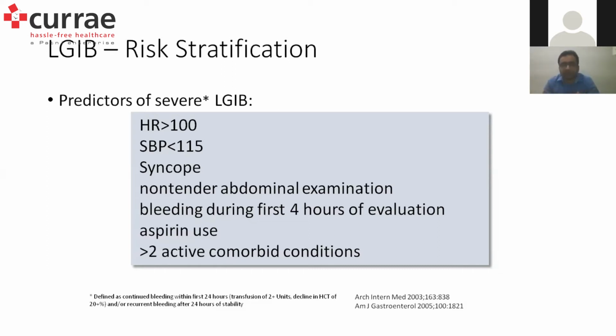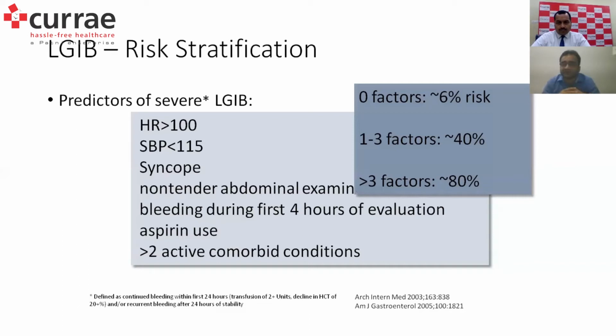or any other antiplatelets or comorbid anticoagulants. Any greater than two of these active comorbid conditions is usually a marker that this is a severe lower GI bleed, and this marks for an early rush to the hospital and probably an urgent evaluation by the interventional radiologist. The patient has to be rushed to an emergency care setup for better practice.